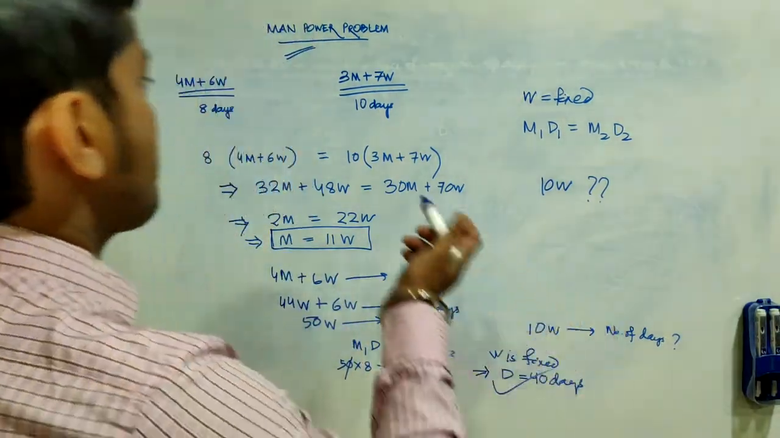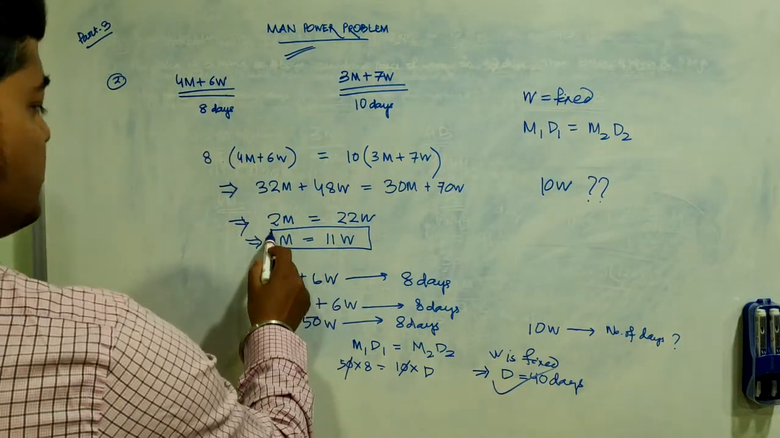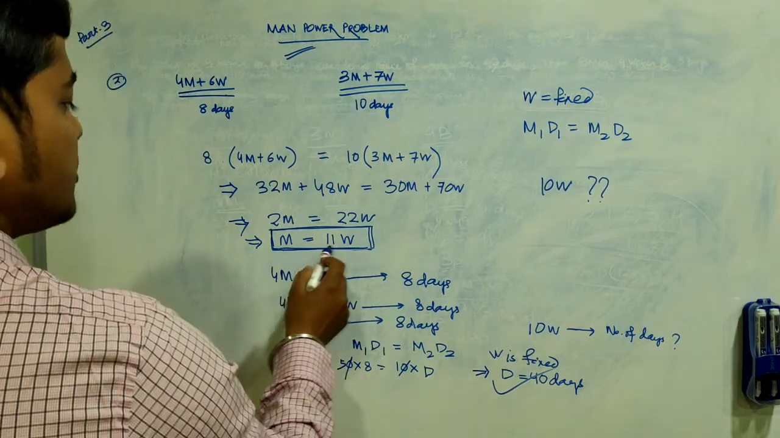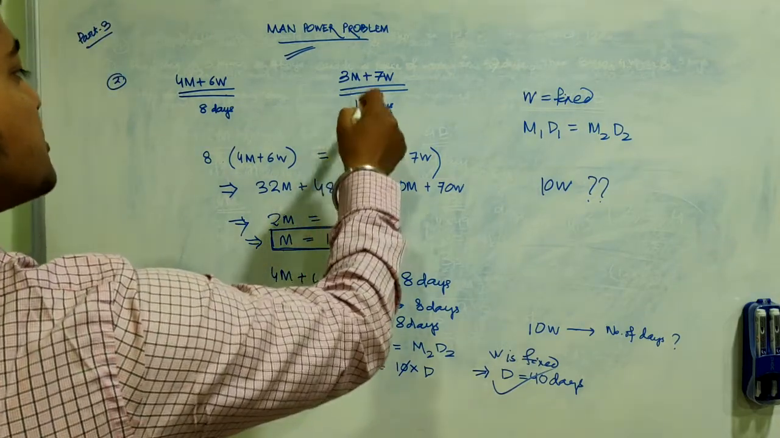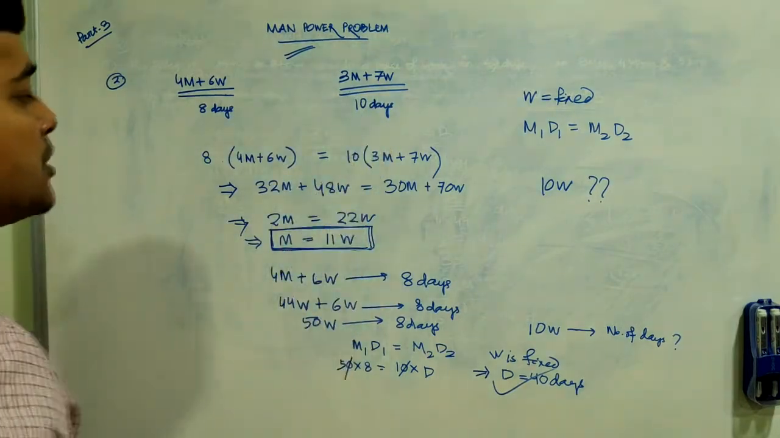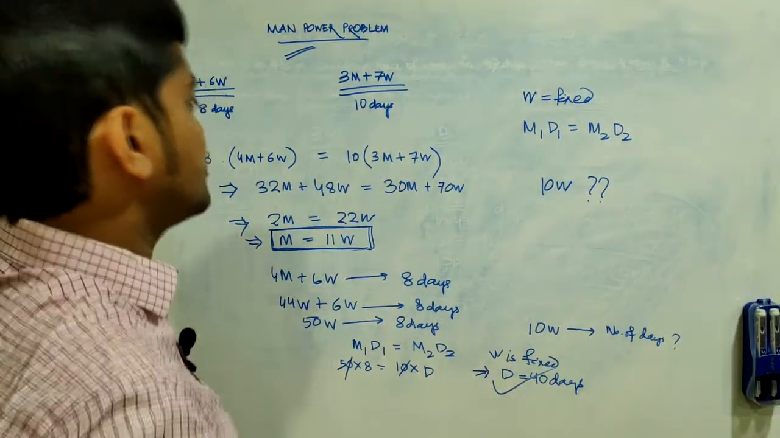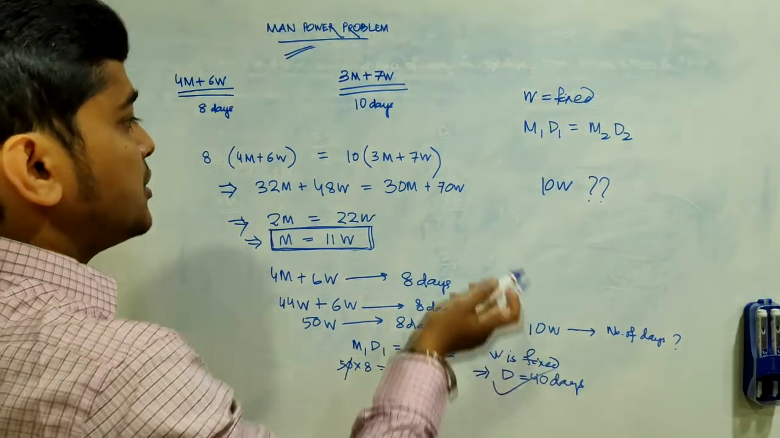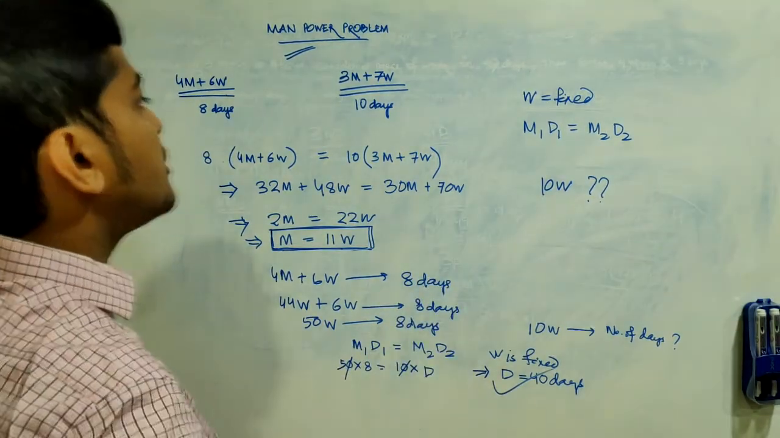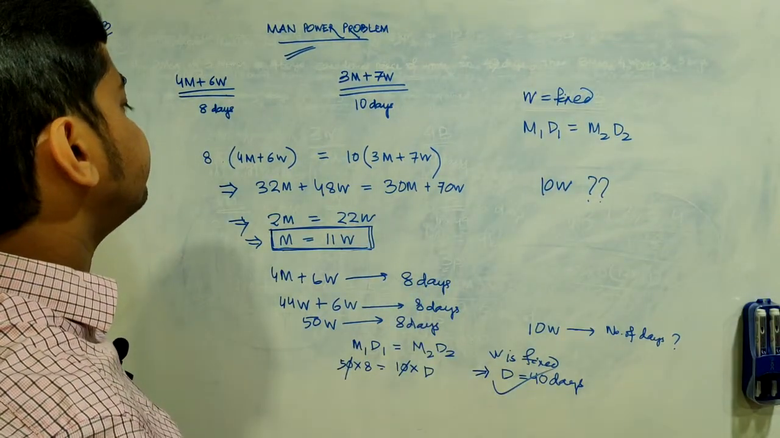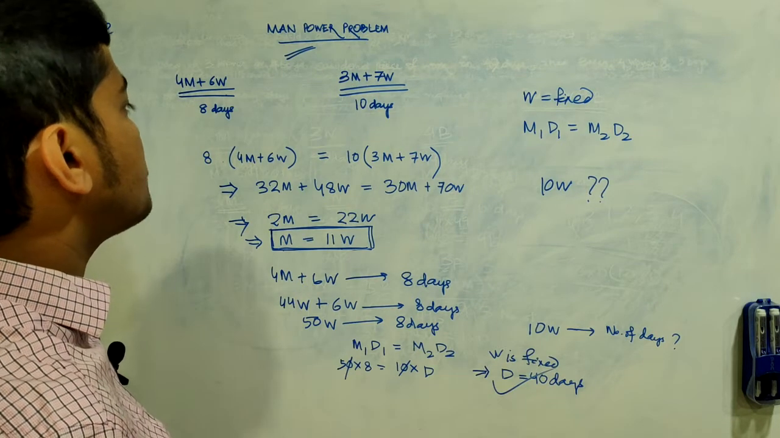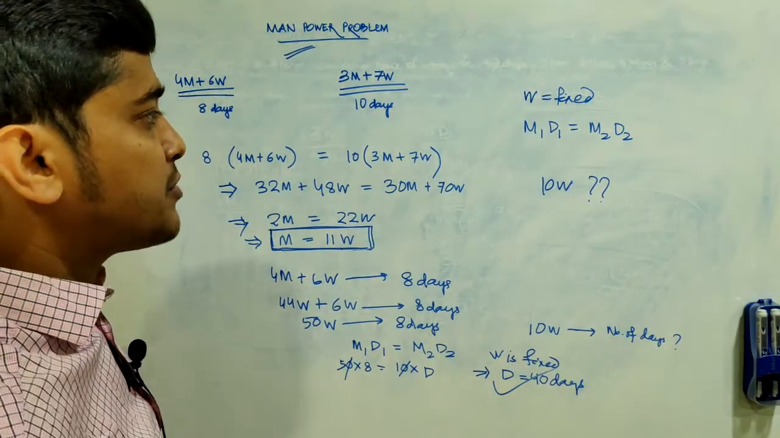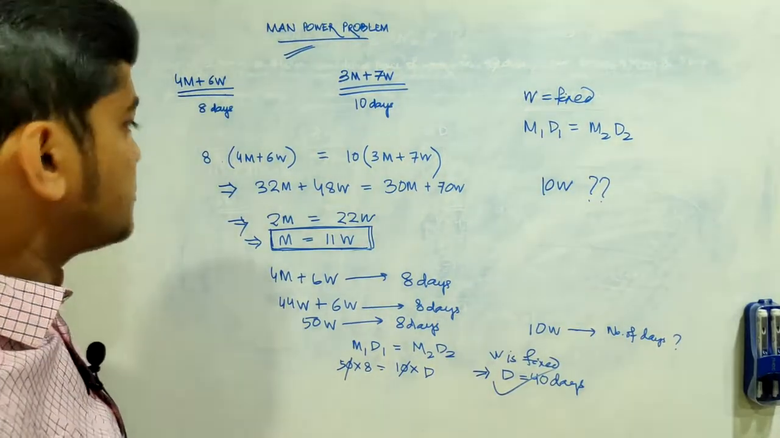Similarly, the first thing is to find out the relation between men and women. If one man is similar to 11 women, we can substitute in any of these two equations and solve to our purpose. Suppose the question is, instead of 10 women, how many days would 10 men take to complete the same amount of work? The question could be this also, isn't it?